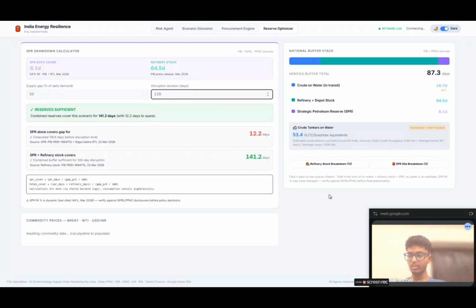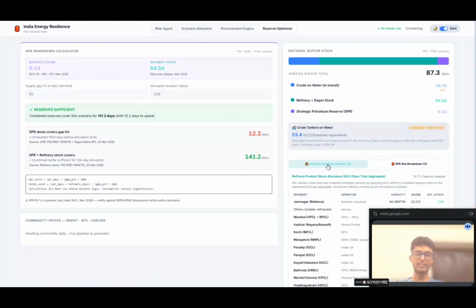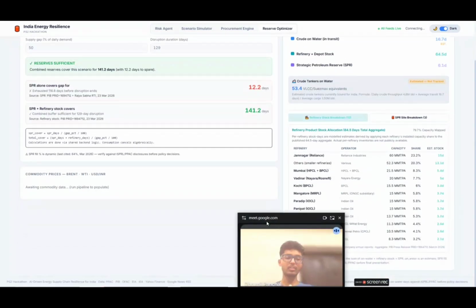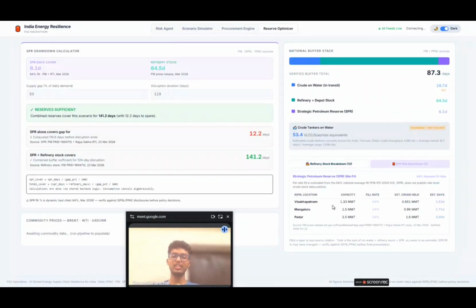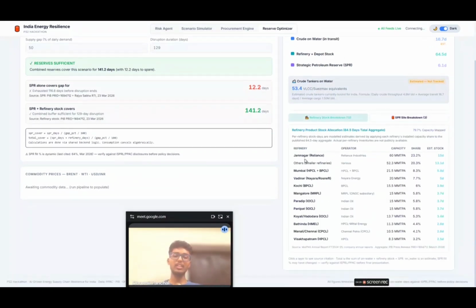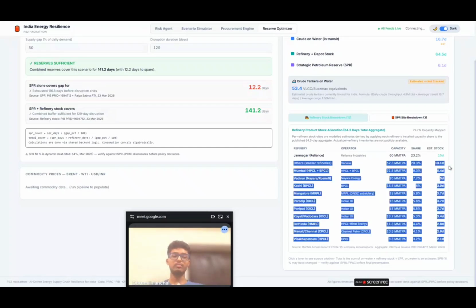Talking about the refinery stocks, this shows the major refineries we have in India. Actually, there are many refineries in India, but we can't show all of them here because their percentage is very small. So we have kept the major refineries here, and similarly for the SPR sites, the three reserves of India. For each refinery there are many KPIs, and the small refineries I have shown as others, as we can see here.